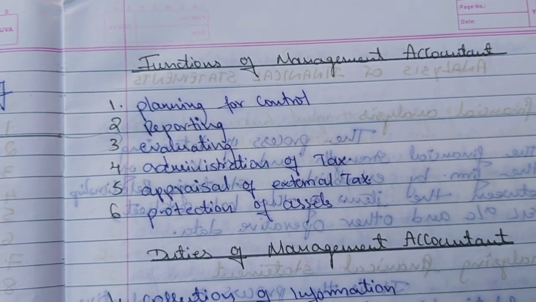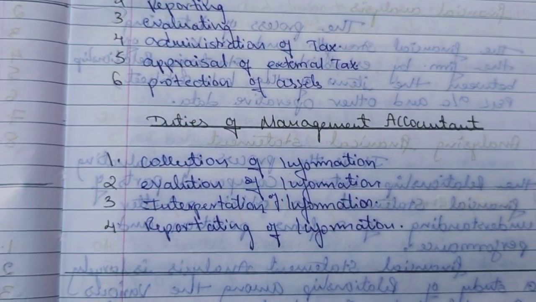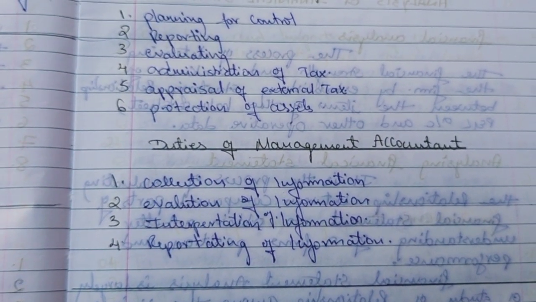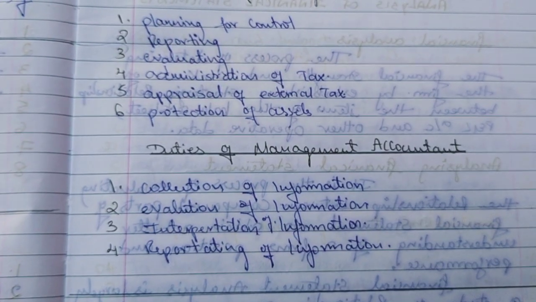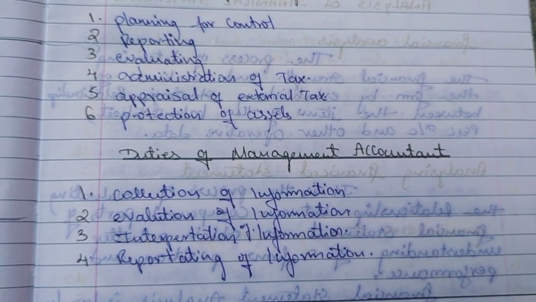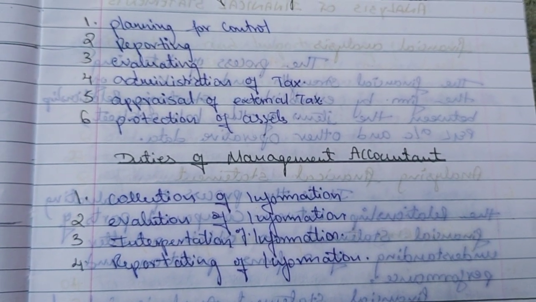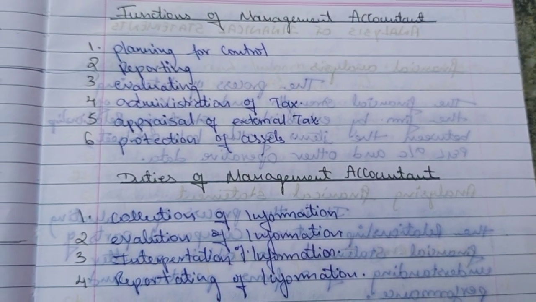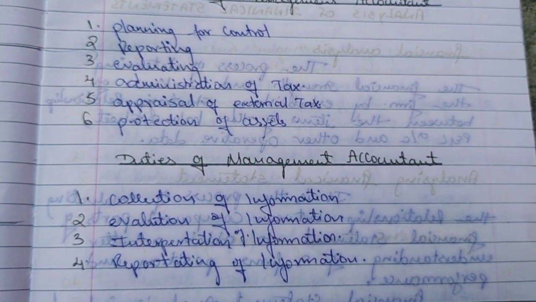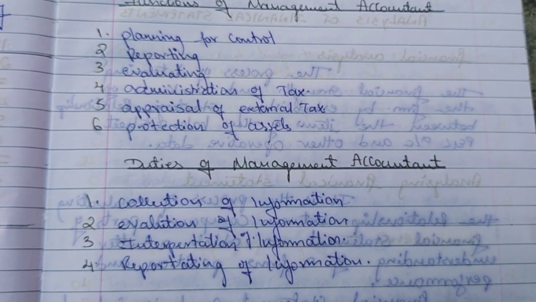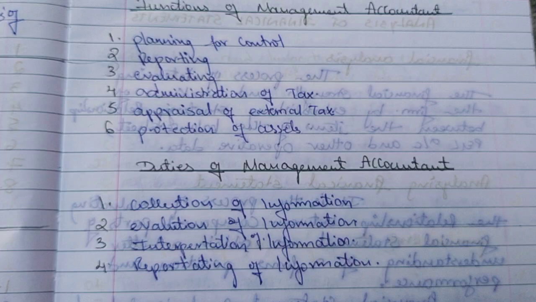The duties of a management accountant are collection of information, evaluating the information, interpretation of information, and reporting of information, which is important for decision making, planning, and controlling. So the management accountant is an important person who collects data and evaluates the data, which is important for businesses to make better decisions and undergo their day-to-day activities.